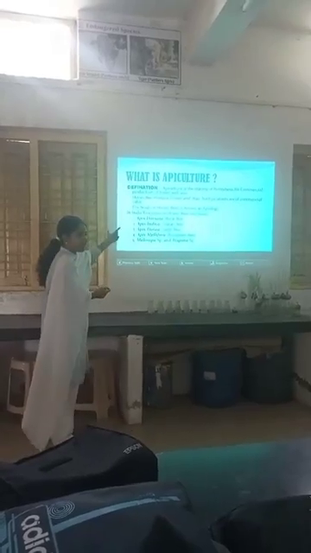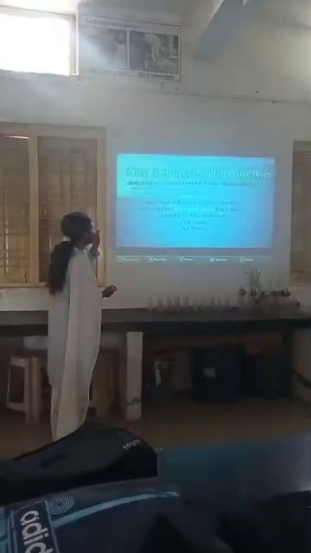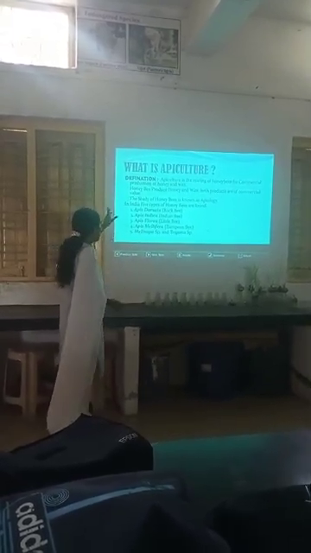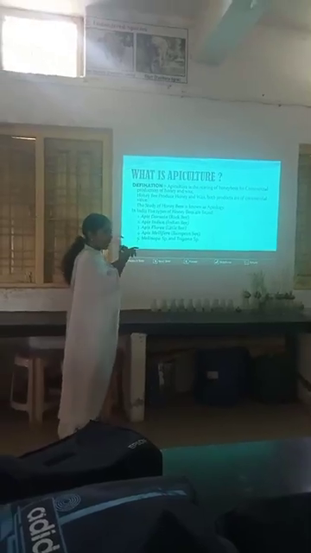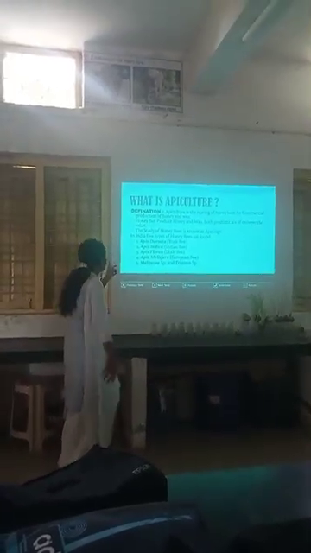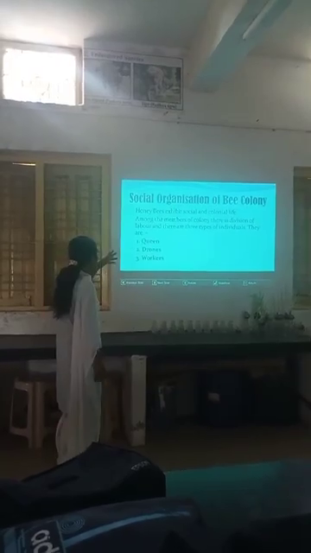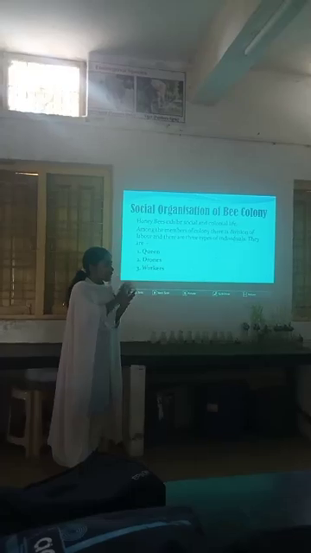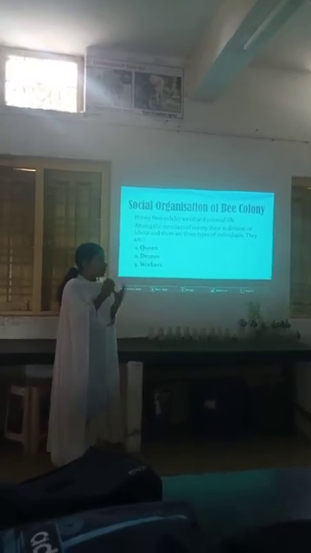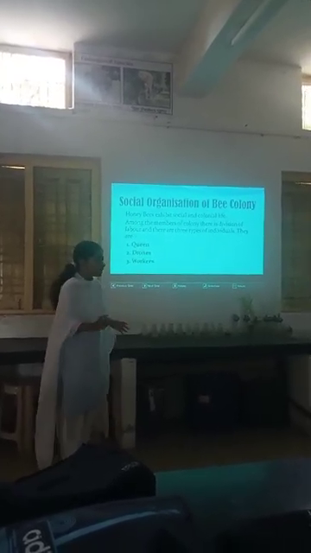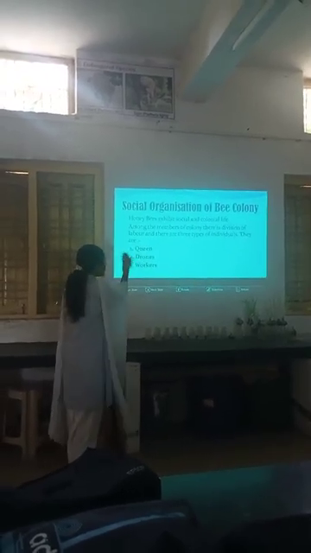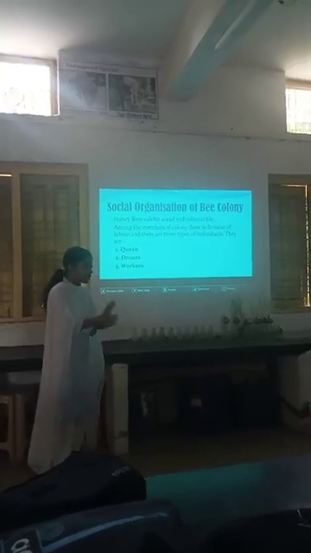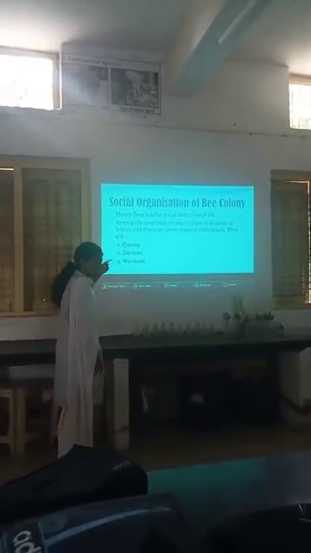Now this is my first slide, in which I have written what is meant by apiculture, the introduction about apiculture, and the 5 species of honeybees that are commonly found in India. In the second slide, I have shown the colony of bees, meaning how the colony of bees is and what the individuals are that perform different functions, and 3 types of individuals are commonly found: queen, drone and worker.